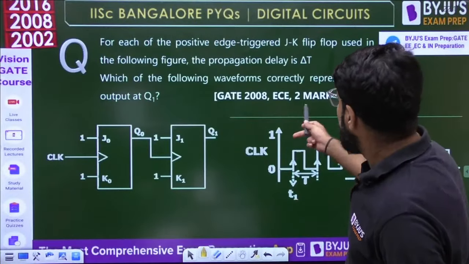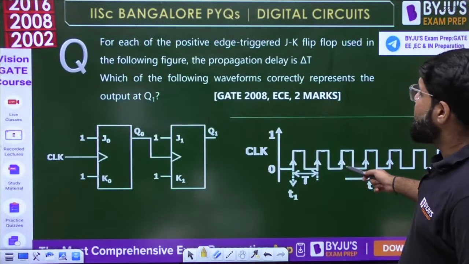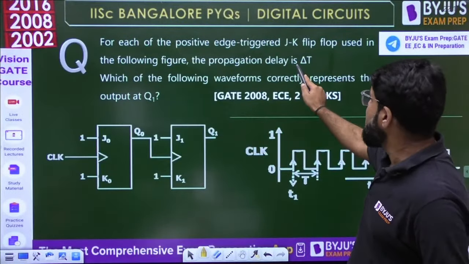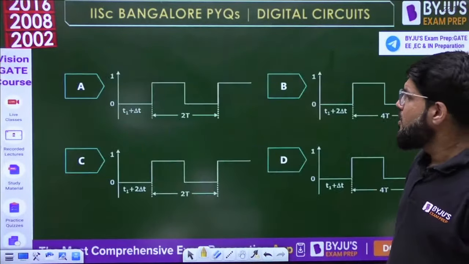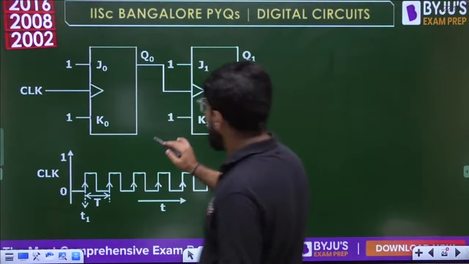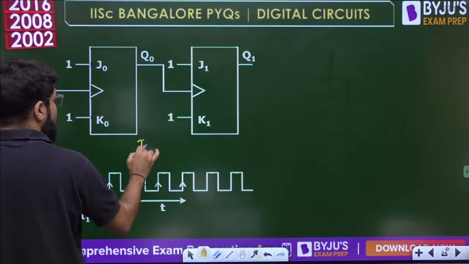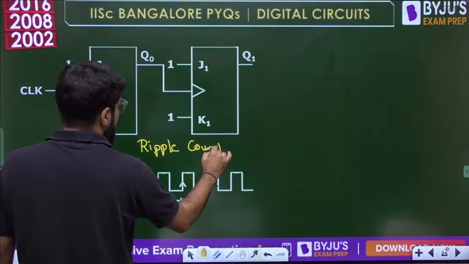This is the clock waveform. For each of them, the propagation delay is delta t. If you look into this, it is nothing but a ripple counter, because the Q output of one goes to the clock input of the next. So this is the case of a ripple counter.